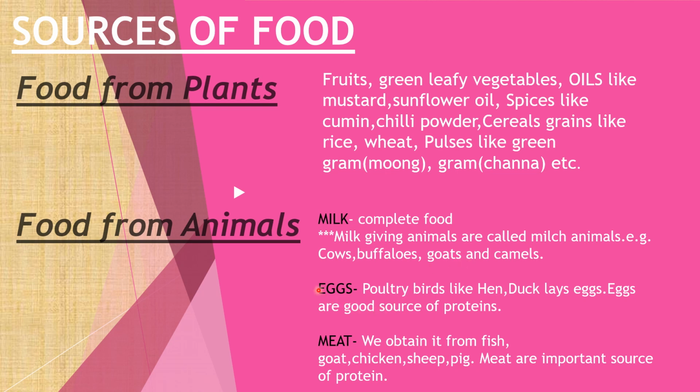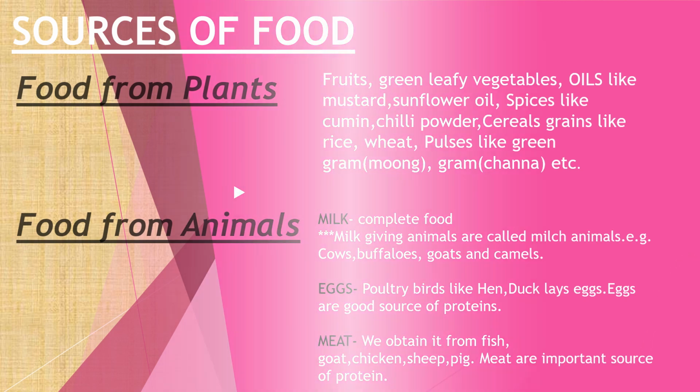Coming to eggs, that is the most important thing derived from animals. Poultry birds like the hen and duck lay eggs, and eggs are a good source of protein. Coming to meat, we obtain meat from fish, goat, chicken, sheep, and pig, and meat is also an important source of protein. Now coming to food and its components, let's see what they are.